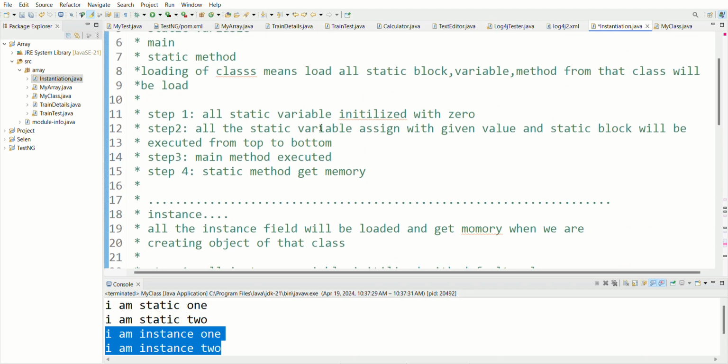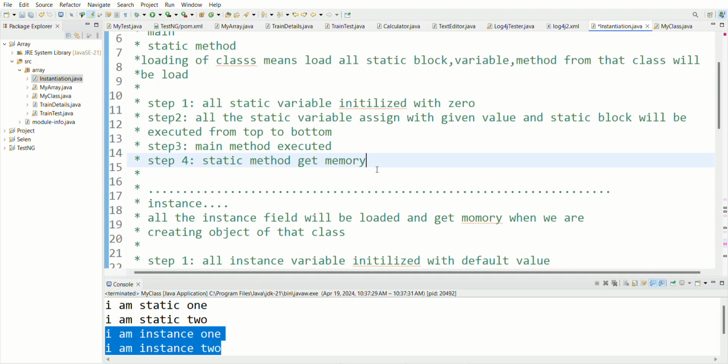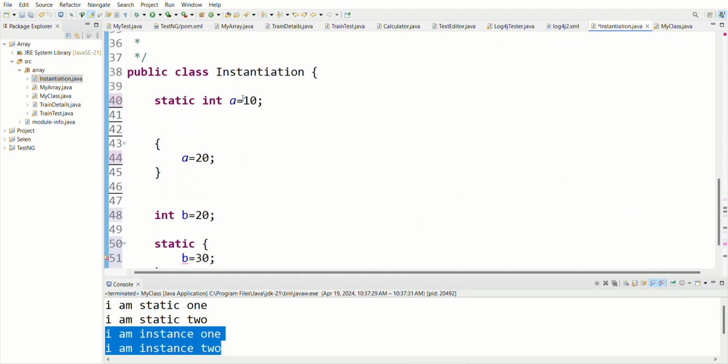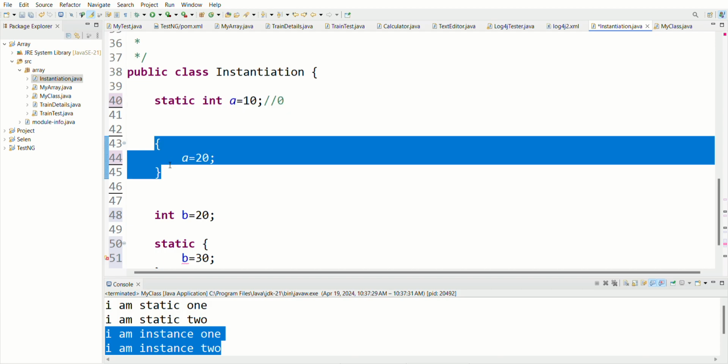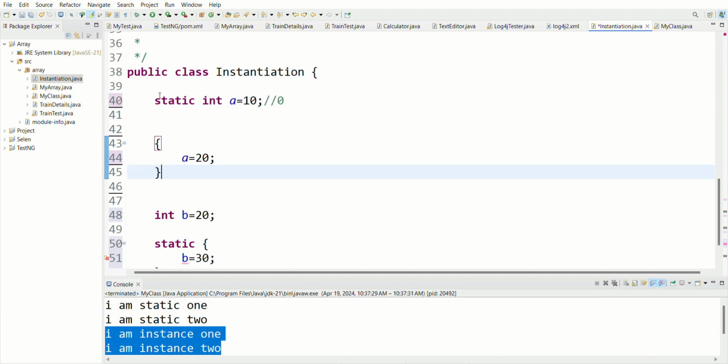The output you will get in this: at first all the static will get the memory. Here this is static, it compulsorily will get the memory before the instance. This is compulsory, so its memory will be allocated first, and when all the statics are executed, after the static the instance will be executed. So as this int a got the memory, the instance has power to change its value.